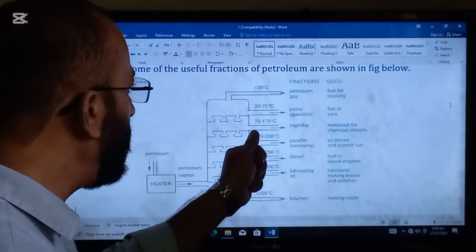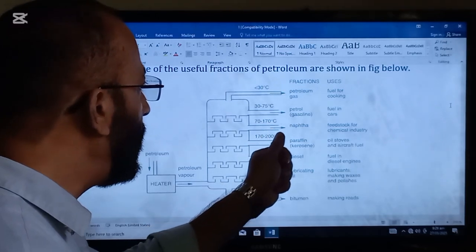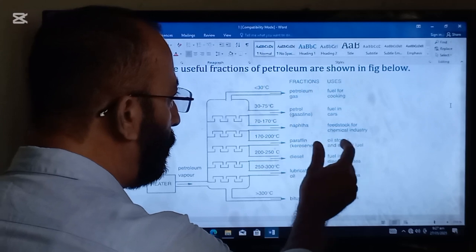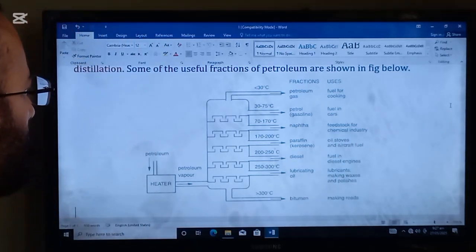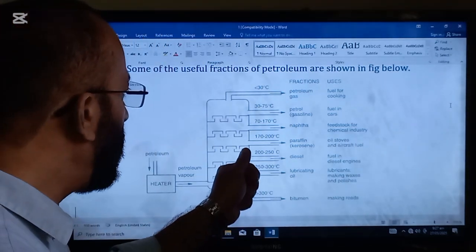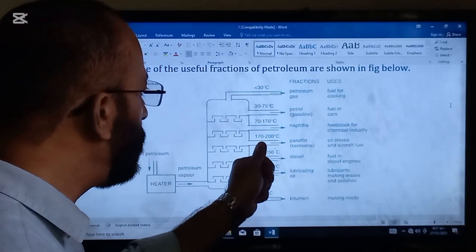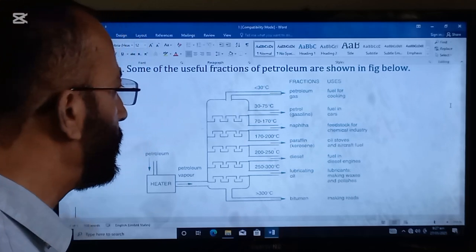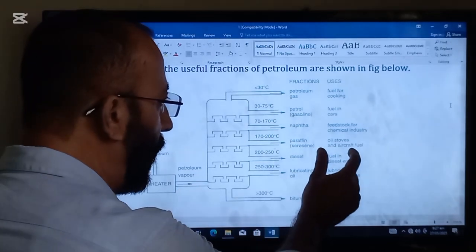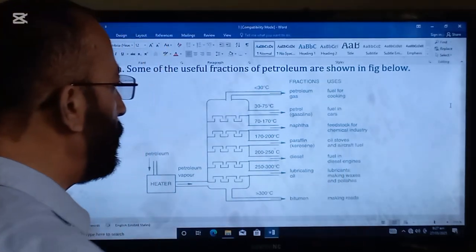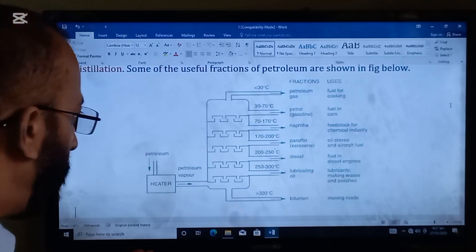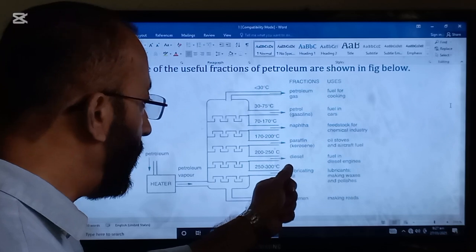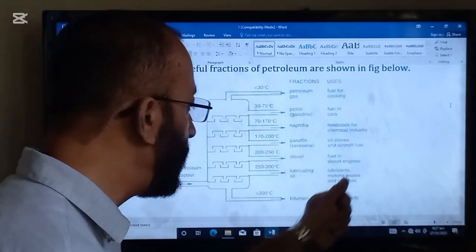Between the temperature of 70 to 170 degrees C, we get naphtha, which is used as feedstock for chemical industry. Between the temperature of 170 to 200 degrees C, we get paraffin, that is called kerosene, that is used in oil stoves and aircraft fuel. Between the temperature of 200 and 250 degrees C, we get diesel, that is used as a fuel in diesel engines.